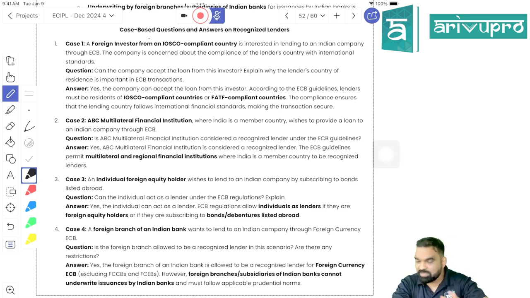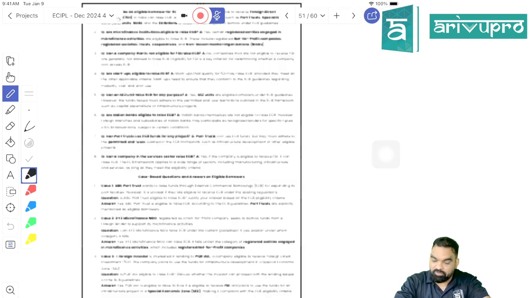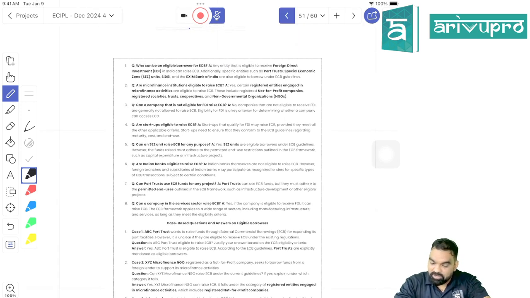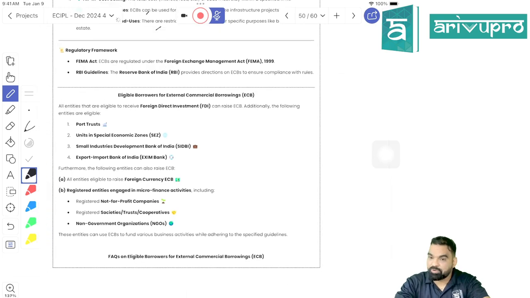Got everything, students? We have done with two concepts. Should we proceed further? Now, what should we study, beta? Let's go ahead with eligible borrower. Should we proceed further with eligible borrower?